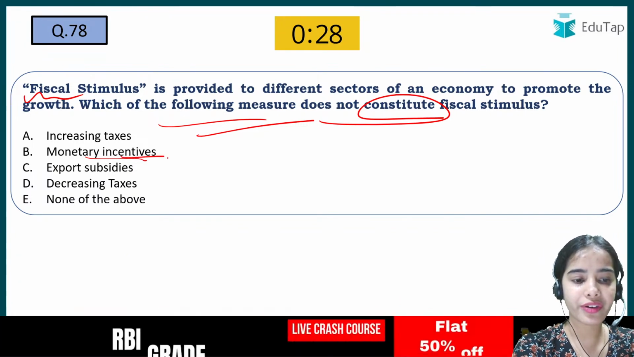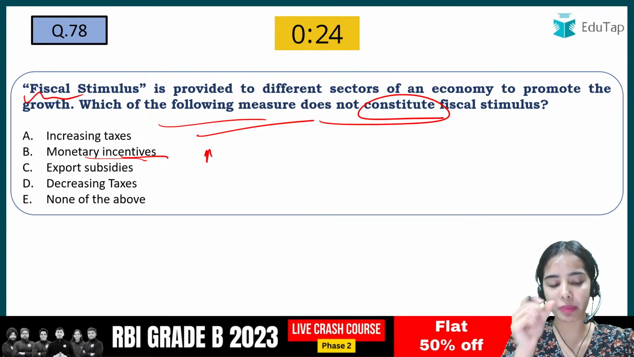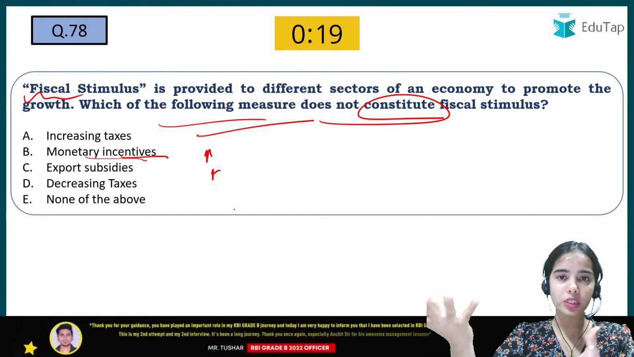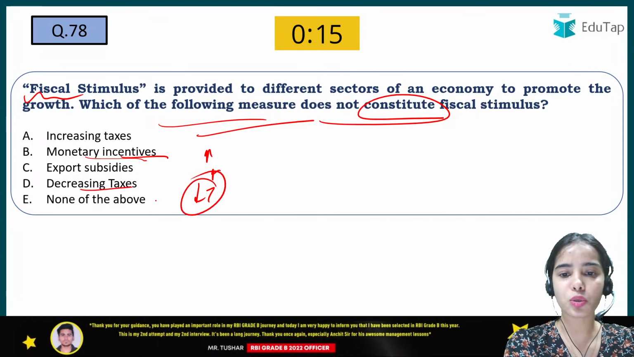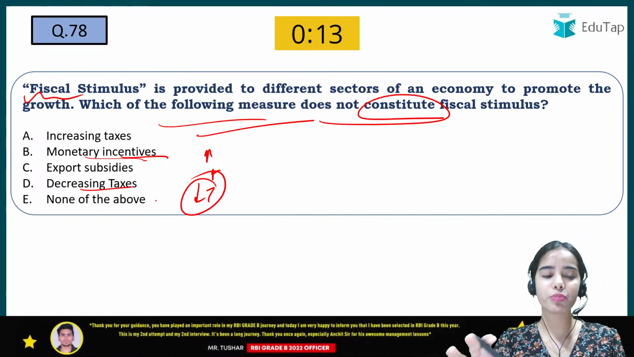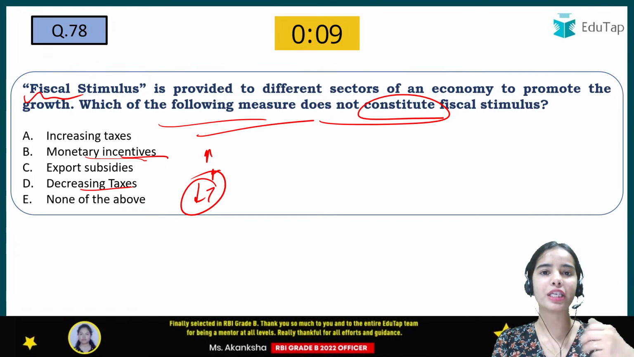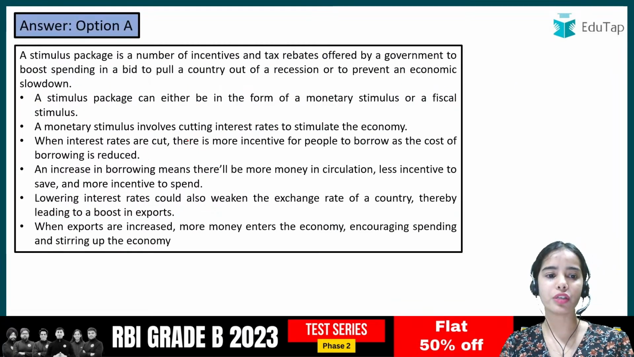So monetary incentives, yes, some expenditure is done by the government, some help is being given by the government. Export subsidies, yes, the growth is happening here through the help of the government subsidies. Decreasing the taxes, that is also correct, because for the fiscal stimulus, for the growth the government is decreasing the taxes so that the people have more money to spend. Okay, so increasing the taxes was not a part of the fiscal stimulus.